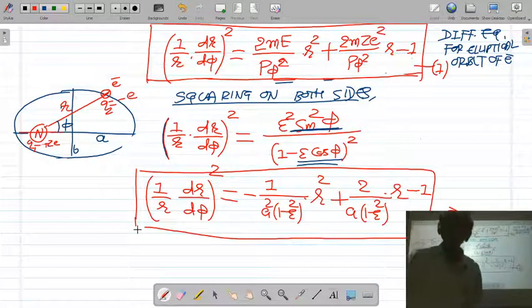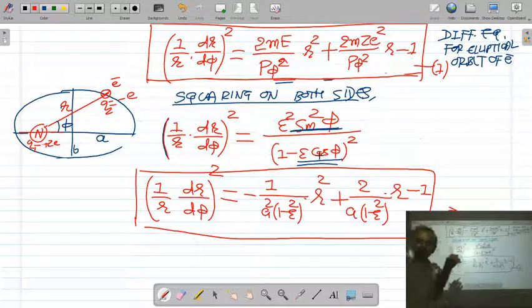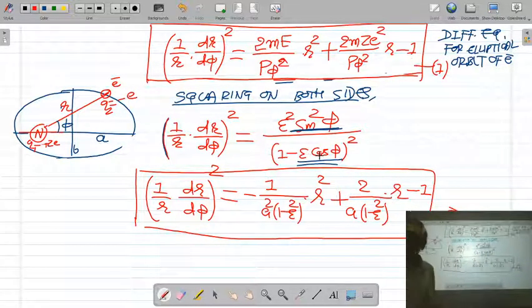This thing I am not going to do; you can try yourself. Obtain the value of epsilon sin phi and epsilon cos phi, substitute here, and then simplify. You get the second differential equation: 1 upon r dr by d phi whole square is equal to minus 1 upon a square 1 minus epsilon square r square plus 2r upon a 1 minus epsilon square minus 1.